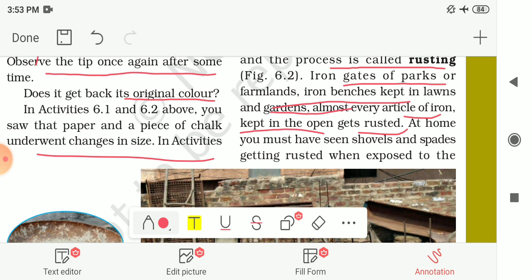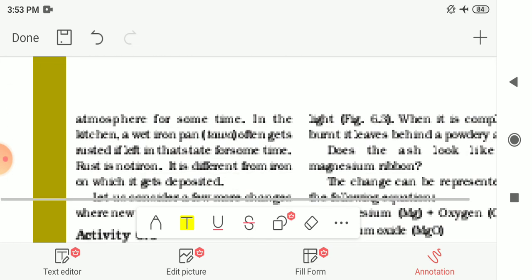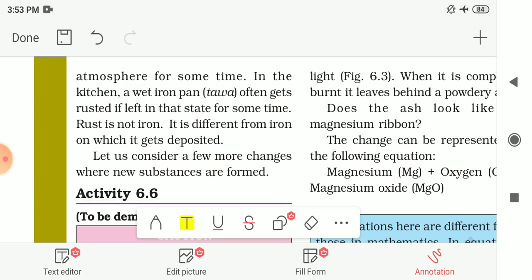At home also, you must have seen the shovels and spades we use for farming getting rusted when exposed to the air. So this is the rusting of iron, a chemical change.